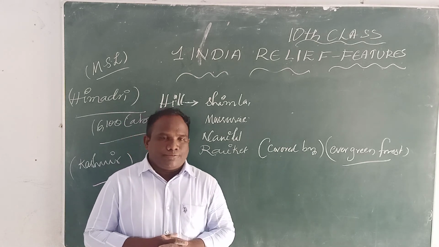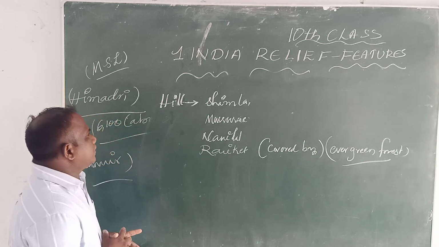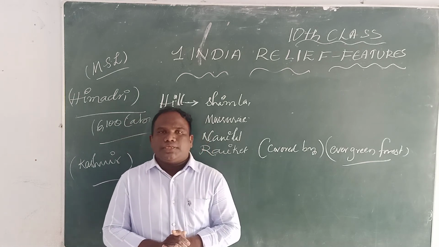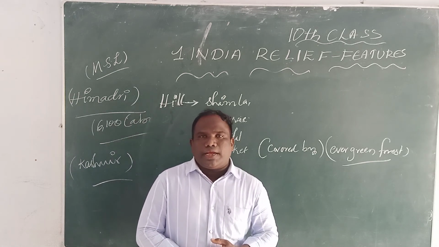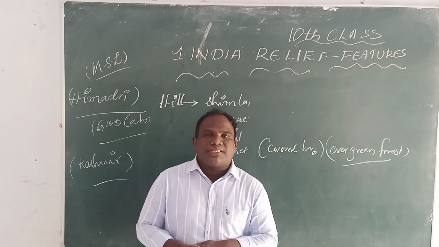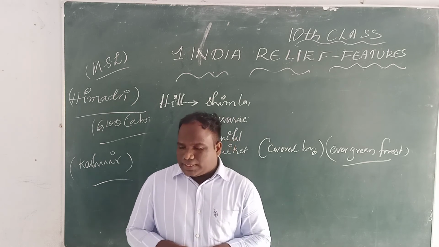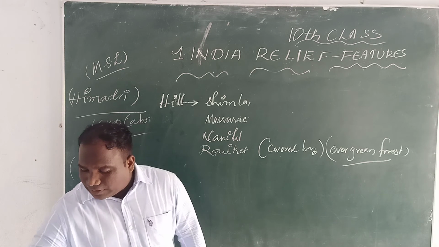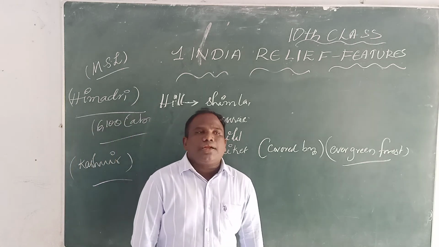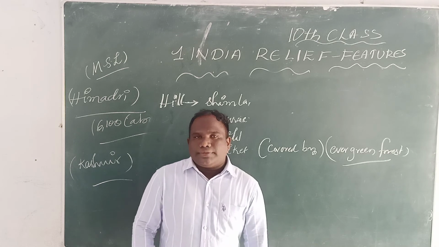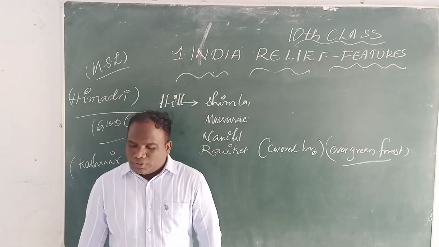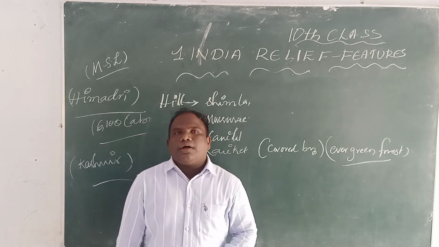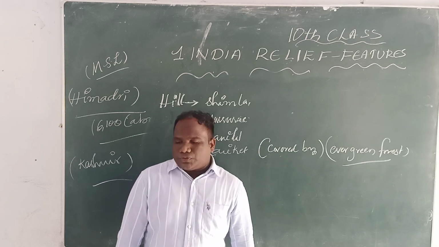The Indian relief features. What is the first Indian relief feature? The Himalayas. The second one is the Indo-Gangetic Plain. Third, the Peninsular Plateau. The fourth, the Coastal Plain. The fifth, the deserts. And the last one is the islands.